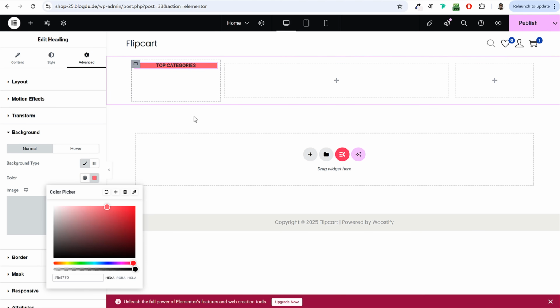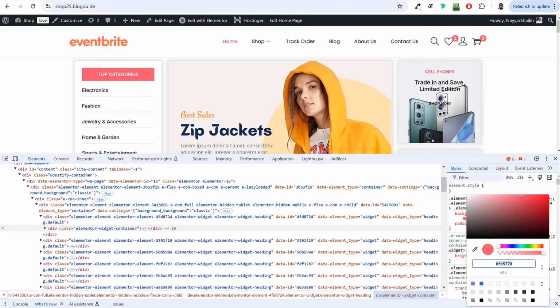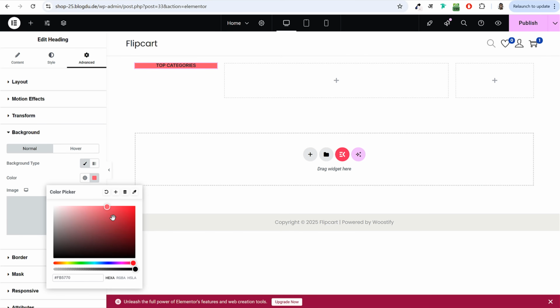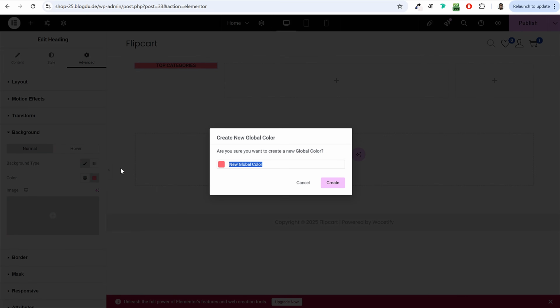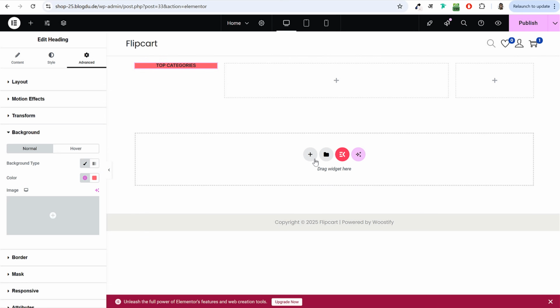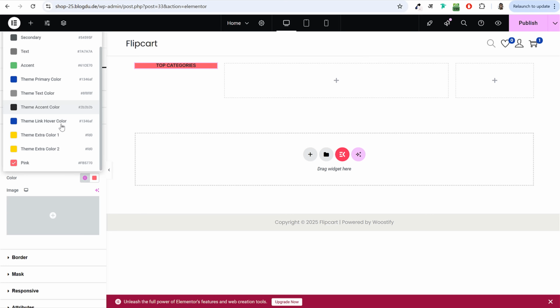I will also do one thing. I'll save the color so that next time I don't have to follow this process. I can simply select the color. So you can save the color. You can click on this plus button, create new global color, name it anything you want. I'll name it pink. Click on create. Okay, so this is how you can create a color. Next time when you want to use this color, you can simply click on this globe icon. It will give you this color list. You can select this pink from here.